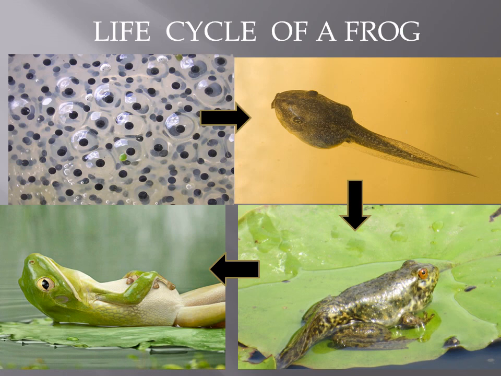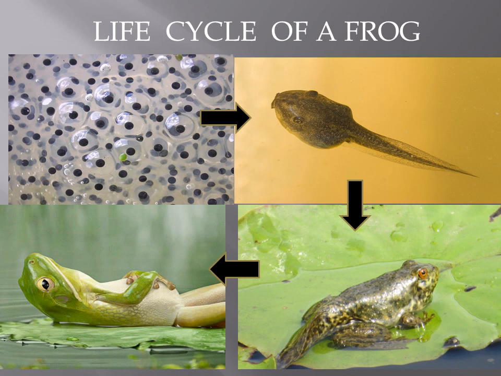It breathes through gills inside the water. How does it breathe? It breathes through gills. It swims in water and eats water plants. After 5 weeks, so it's a long time, the tadpole loses its tail and grows organs and limbs. Then in about 11 weeks, it transforms into a fully developed frog. So the entire time is 11 weeks.